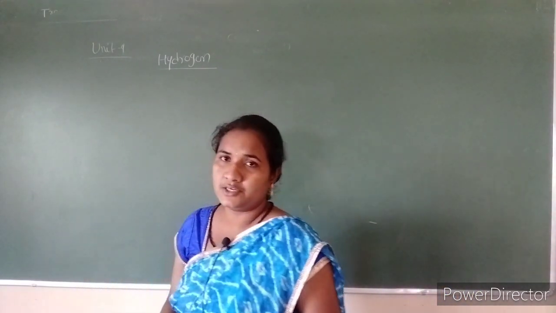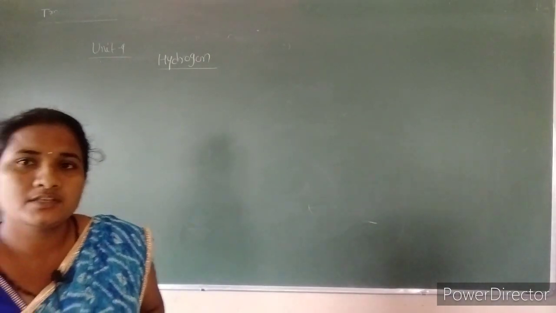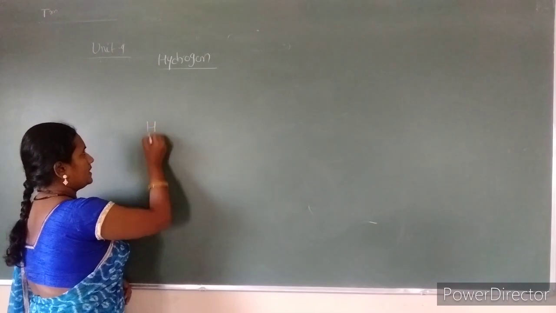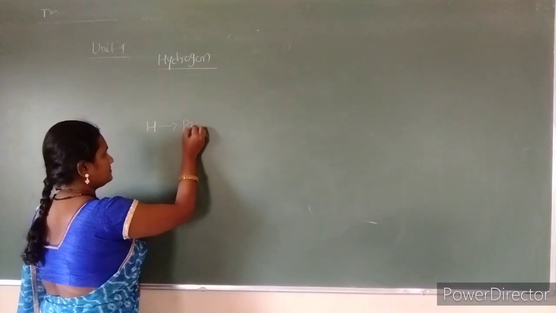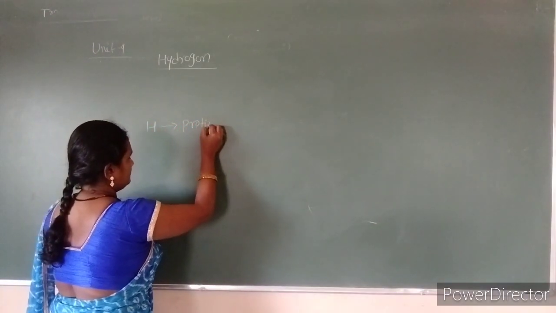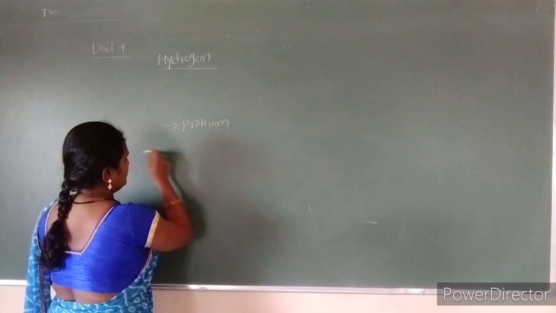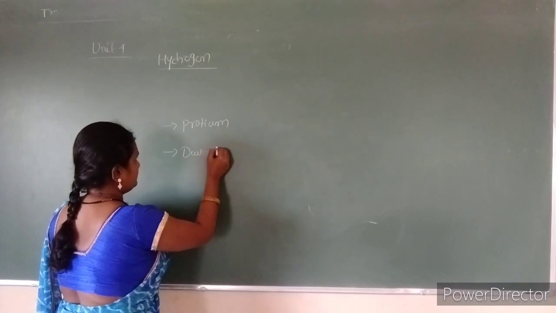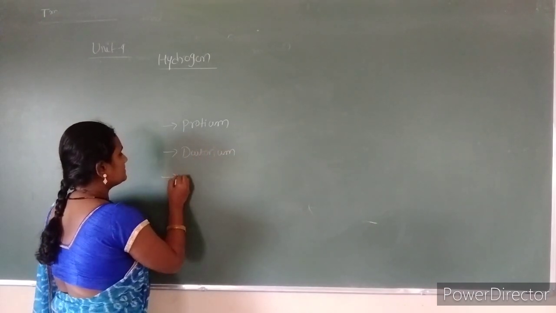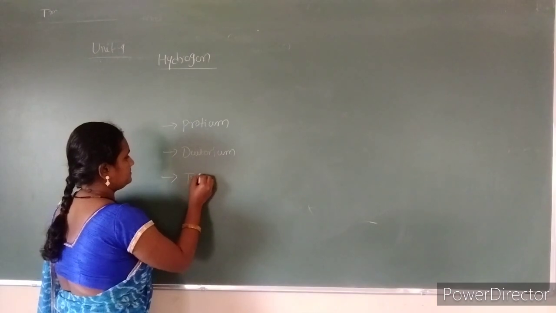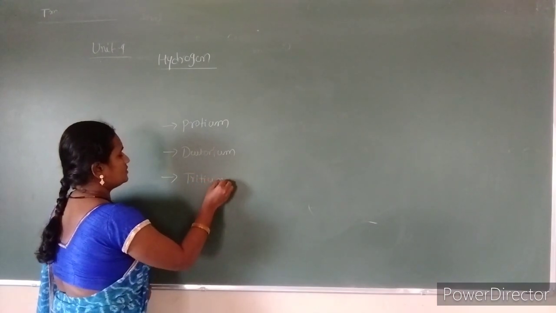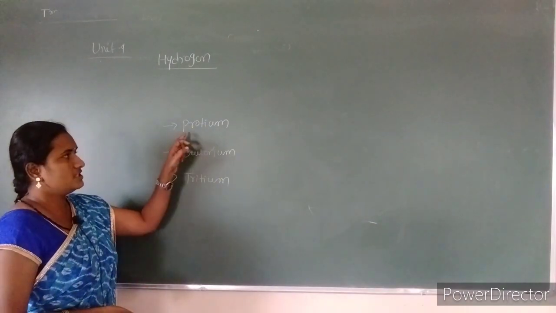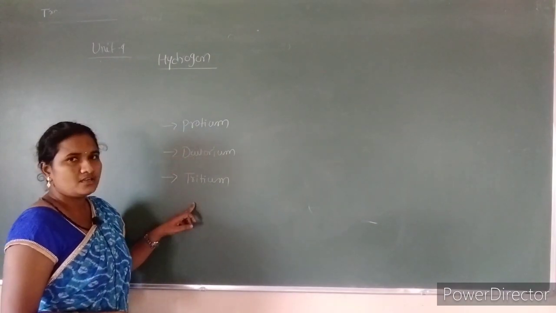isotopic nature of hydrogen. So there are three isotopes present in hydrogen. One is protium, secondly deuterium, and thirdly tritium. So these are the three isotopes of hydrogen: protium, deuterium and tritium.